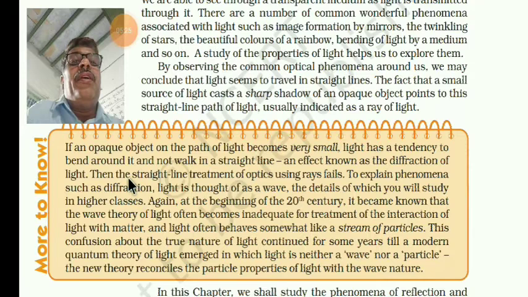Okay. Then the straight line treatment of optics using the ray fails. So the straight line will not hold.